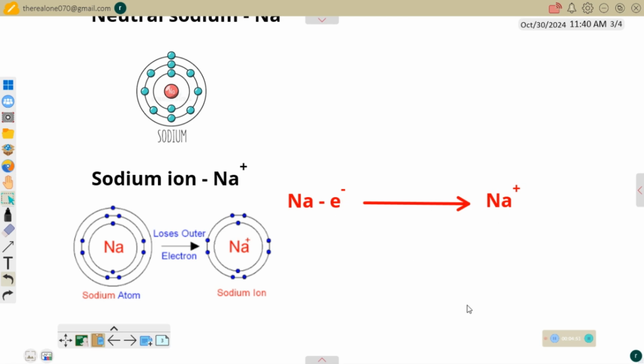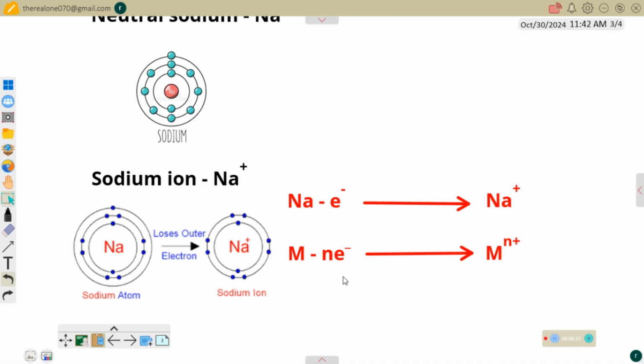So generally, every metal, when it loses electrons, we can represent with this simple ionic equation. We have M, which represents a general metal. It can be sodium, magnesium, potassium, calcium, etc. N represents the number of electrons lost, and this is usually the group that the element belongs to, because the number of electrons an element can lose depends on the group that it belongs to.